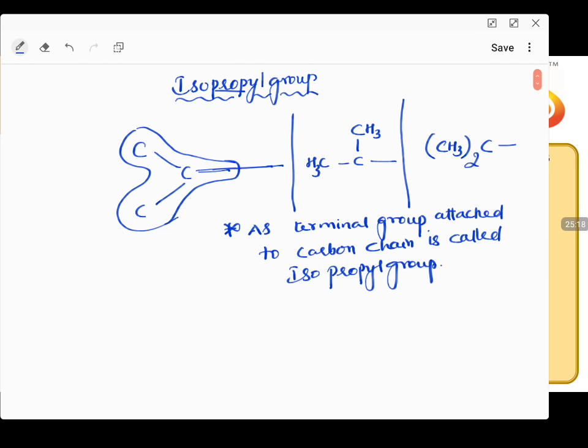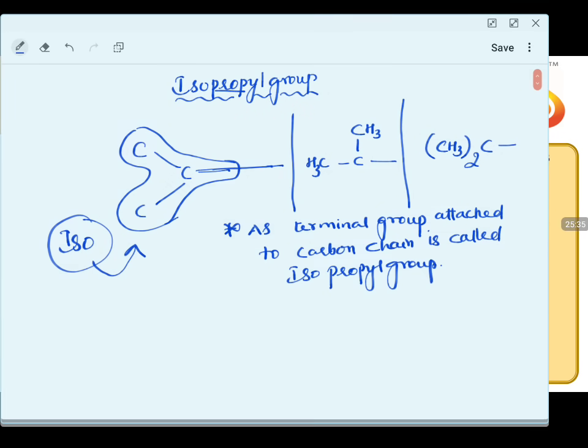Propyl means how many? 3. But here the most important is iso. Iso is the word which I am more concentrating on. Whenever we use the word iso, that should have a minimum of 3 carbons in a Y shape of arrangement. Let us see the Y shape of arrangement. If I turn this particular slide, you can see this will be in this way. The carbon here, carbon here, carbon here, it will be in the Y shape. Or you can also write this as CH3.